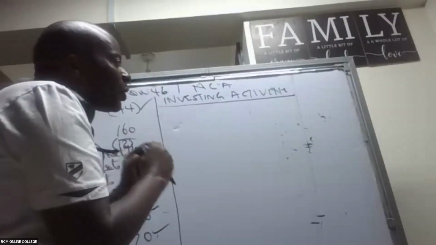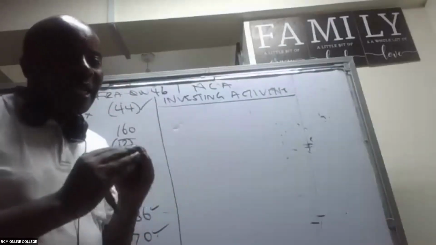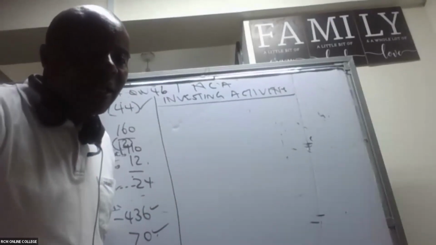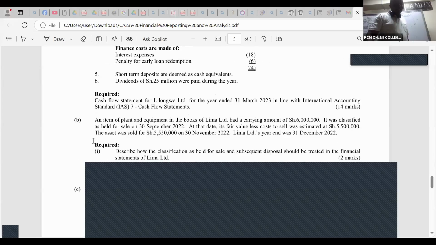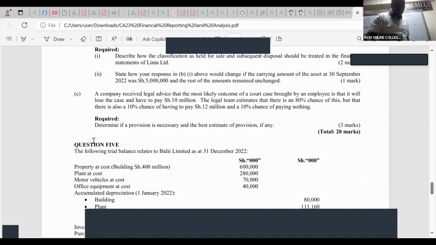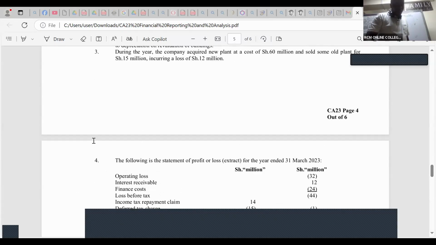If I go to the notes to the accounts, these non-current assets are given there, and I'll be able to see quite a lot about them.